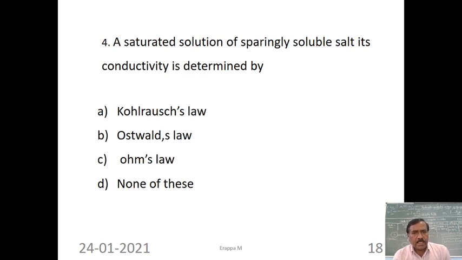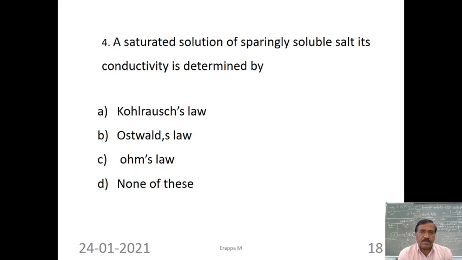Next question: for a saturated solution of a sparingly soluble salt, its conductivity is determined by which law? That means the application of Kohlrausch law I explained in this session. By means of Kohlrausch law, even a low concentration of a sparingly soluble salt can be determined. The four answers given are: A is Kohlrausch law, B is Ostwald's law, C is Ohm's law, D is none of these.